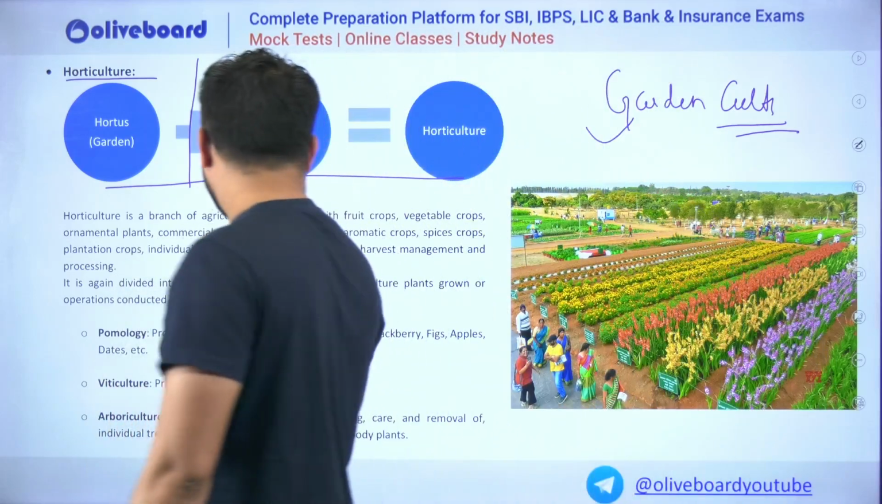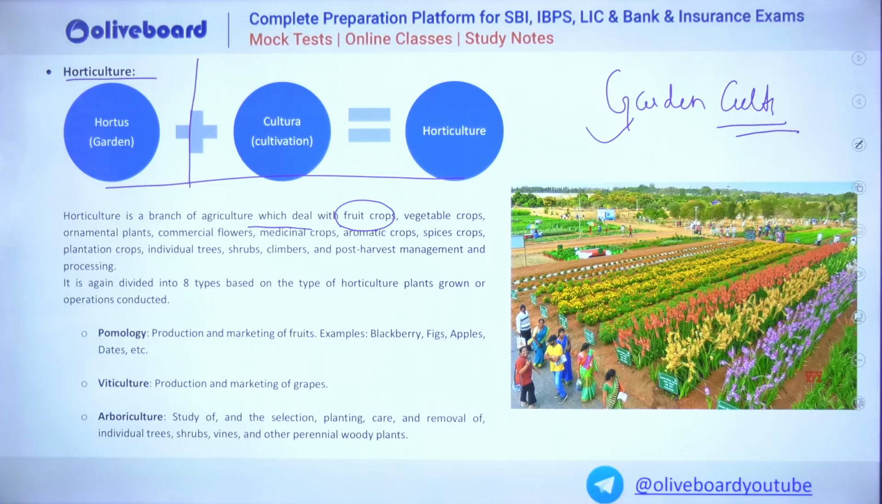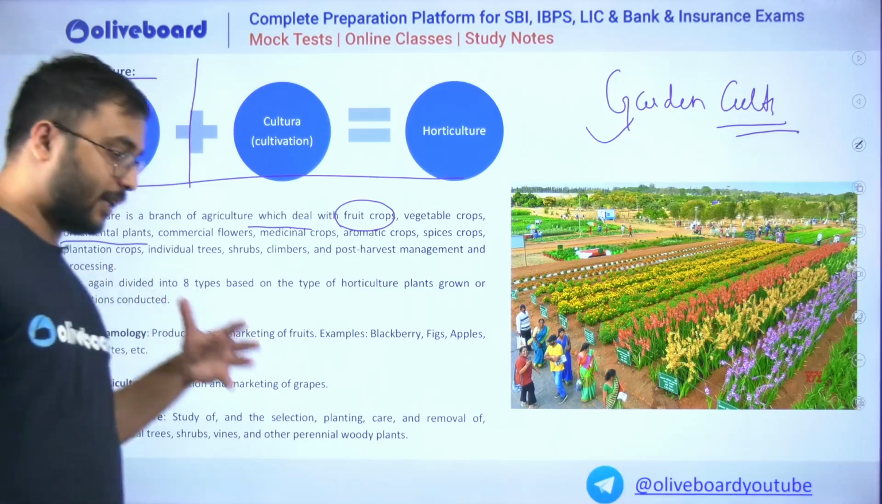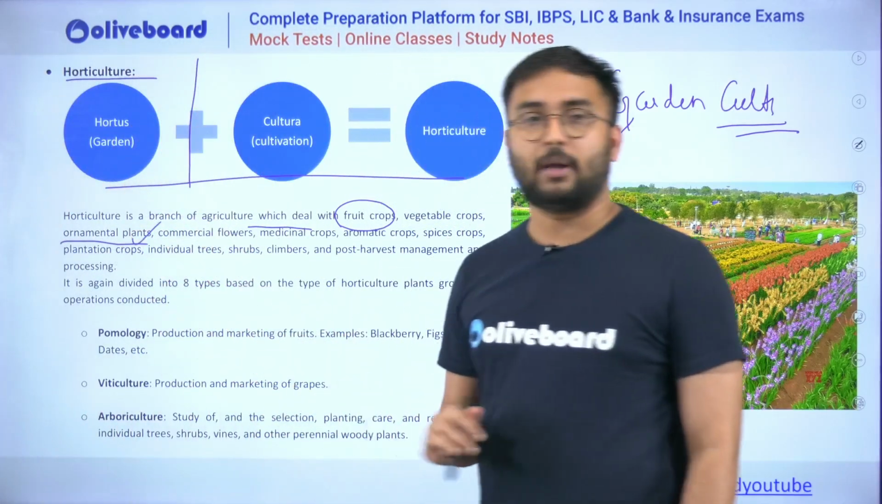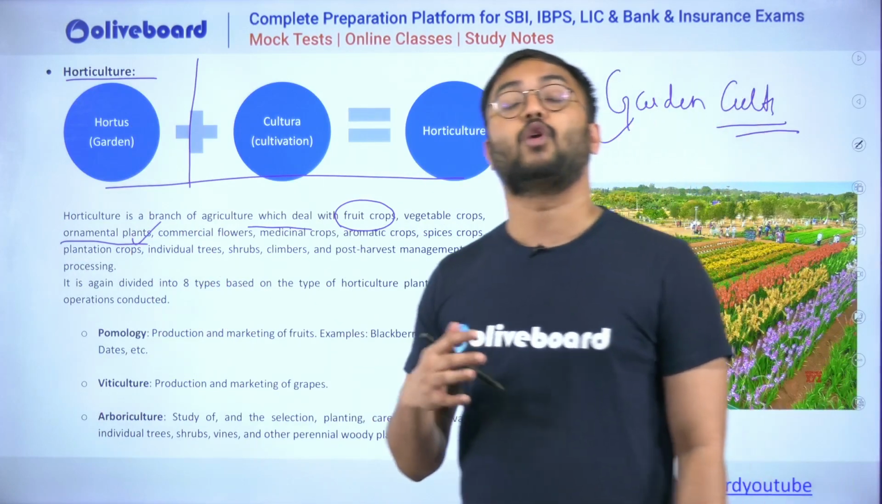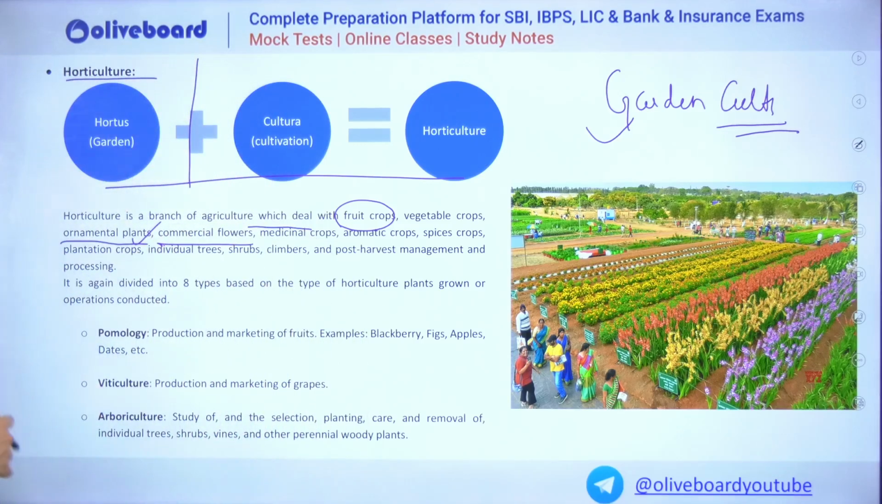Horticulture is again a branch of agriculture which deals with cultivation of garden crops like fruit crops, all the fruits, vegetable crops, all the vegetables, and ornamental plants, plants which are used for their beauty, for their scenic nature. Then commercial flowers are all those which have good commercial value, their market value is also high.